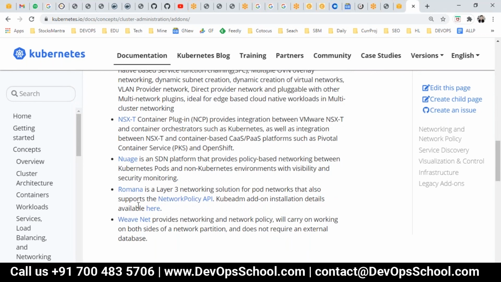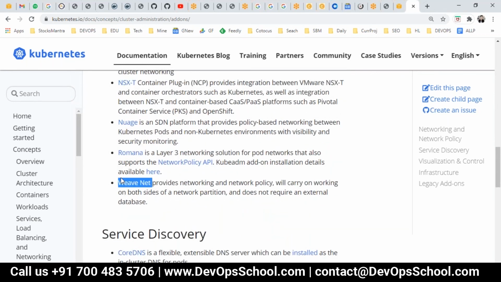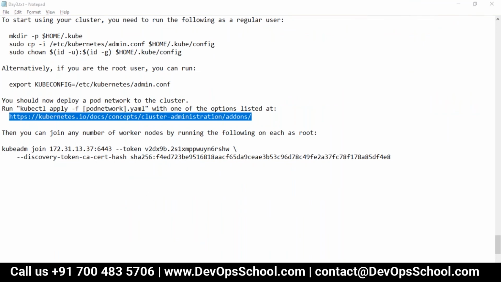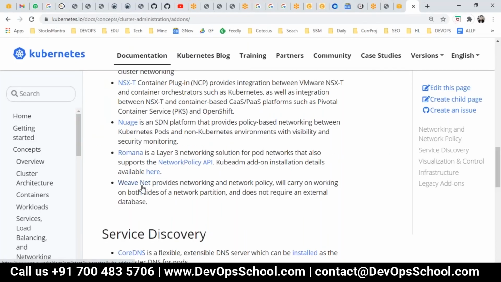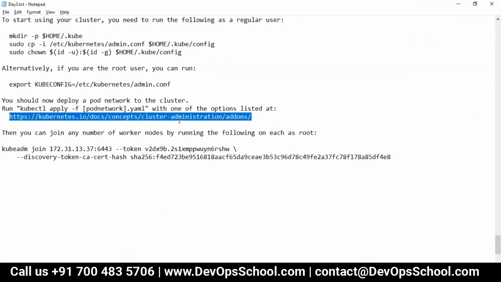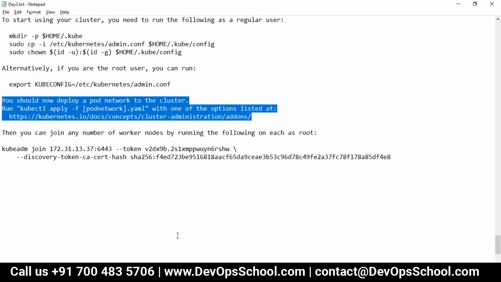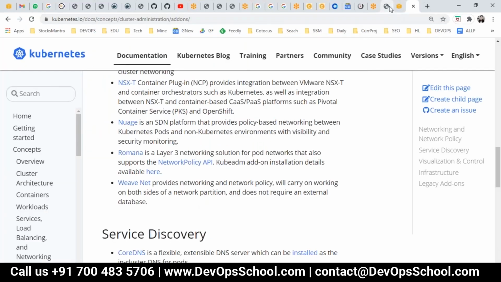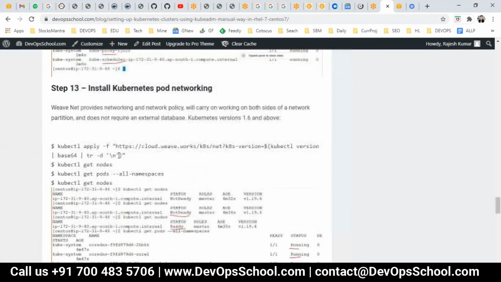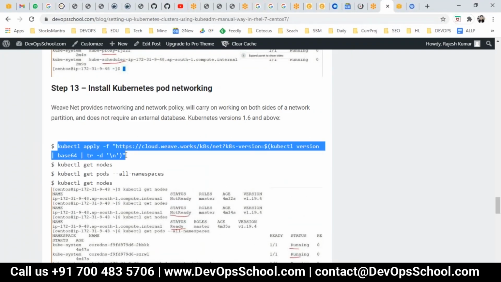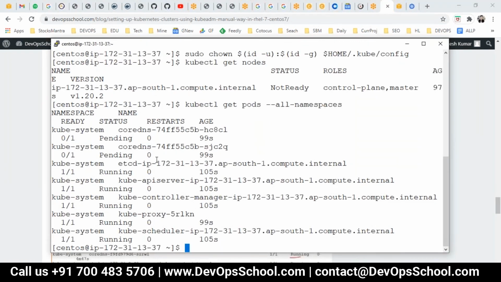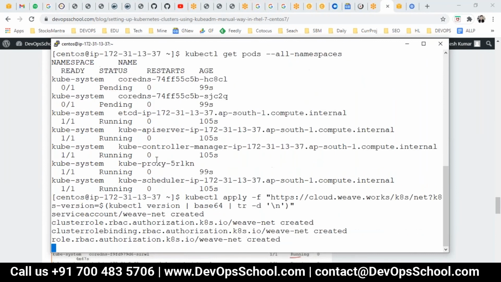I'm not doing a deep dive into this topic, but for the time being I'm using Weave Net. Weave Net is an overlay network for kube-proxy. The question is how to use it. You have to learn this product also, but for the time being we don't want to learn Weave Net, we want to learn Kubernetes. So I just want to have networking. This is great information, but if you come to my page, I have directly given the link for Weave Net. Copy this command very carefully and run it. That's all. Run it, press enter, and this will install Weave Net.